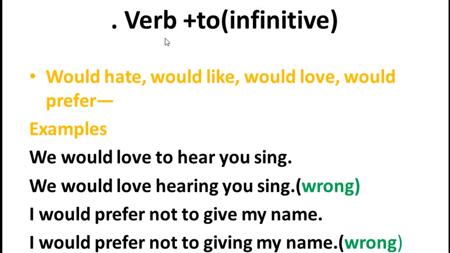Here, verb plus to infinitive. Look here: would hate, would like, would love, and would prefer. There are some extra words which can be categorized under verb plus an infinitive. If and only if you use these words as a verb, the next word after this word should be to plus the base form of the verb.